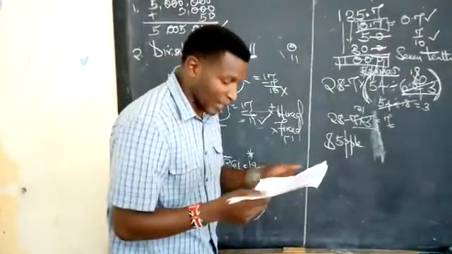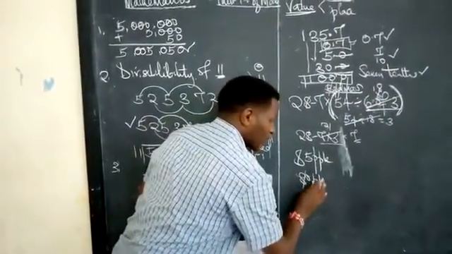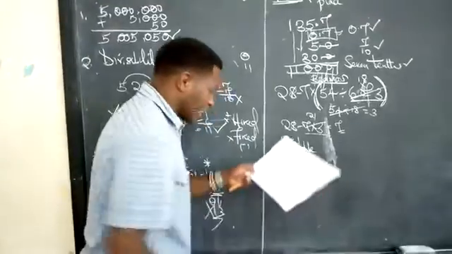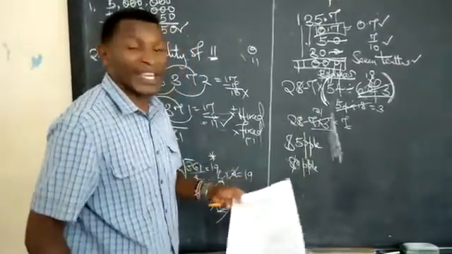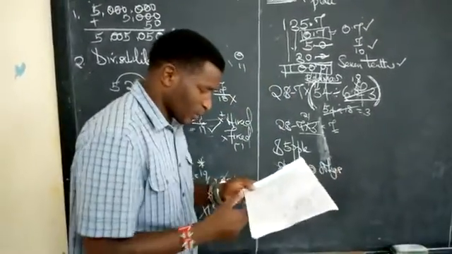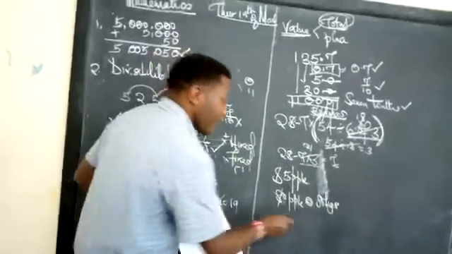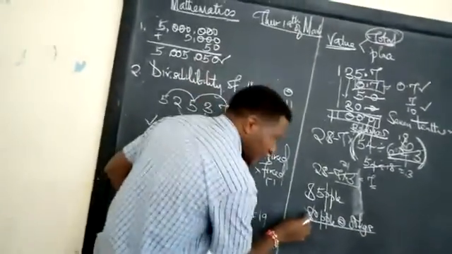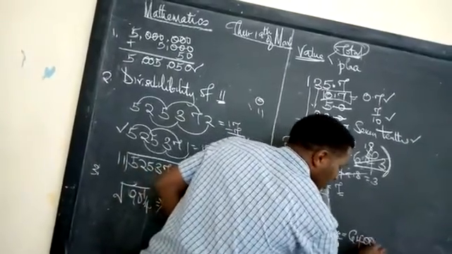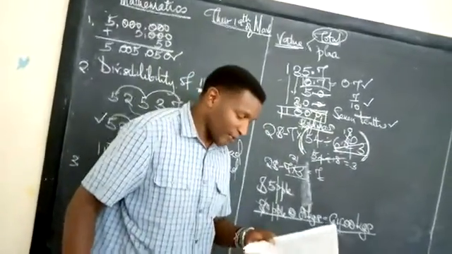We have been told 85 were hired. These are the people we required to work. But 5 did not turn up. That means only 80 people came to work, for whatever reason. We don't know why they didn't come to work. If the rest picked an average of 80 kgs each, the question is asking, how many tons of coffee did they pick? Who did they pick? These people who came. 8 times 8 gives you 64. We have a 0 here, we have a 0 here. This means they were able to get 6,400 kgs.